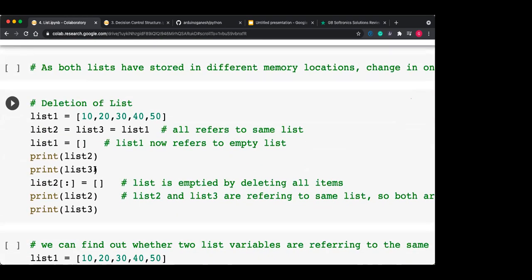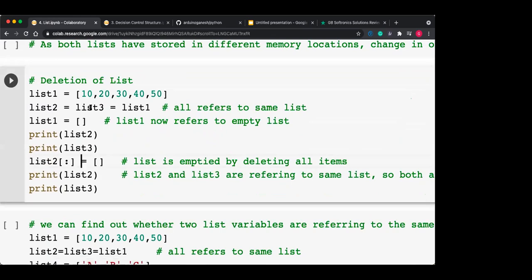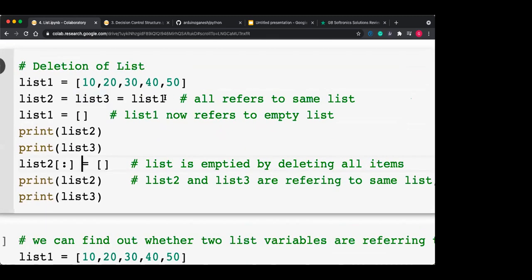Now deletion of the list, we will see how to delete the list. So list 1, list 2, list 3, three lists are pointing to the same memory block. Now list 1 is referring to the new memory block. Now the old memory block which contains 10, 20, 30, 40 is only referred by list 2 and list 3. Okay, so if I'm printing list 2 and list 3, I'm getting the output 10, 20, 30, 40 and 50.